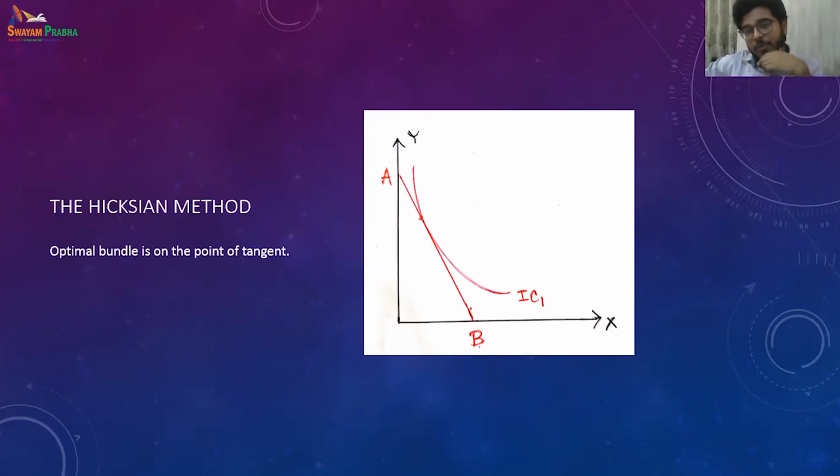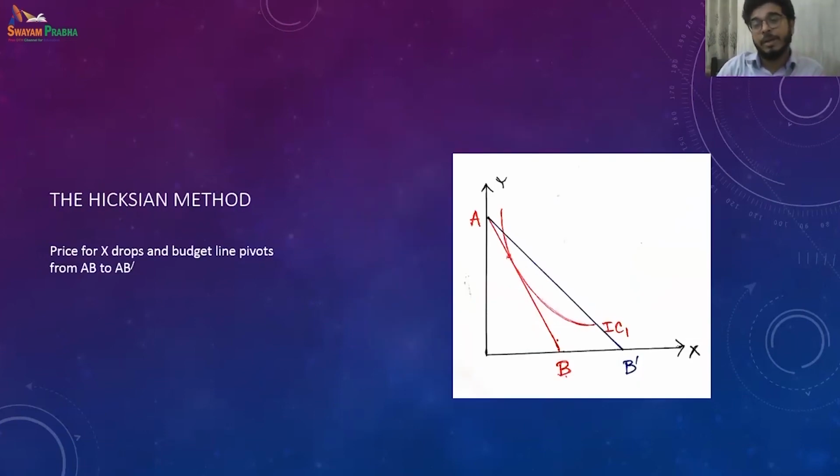So the indifference curve one is tangent to this budget line AB, and we get an optimal bundle. What we observe is that when there is a change in price, a fall in price to be specific, the budget line pivots from AB to AB prime, right? The budget line pivots from AB to AB prime. So they are moving outside, that means price has decreased.